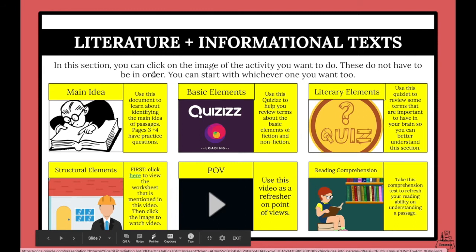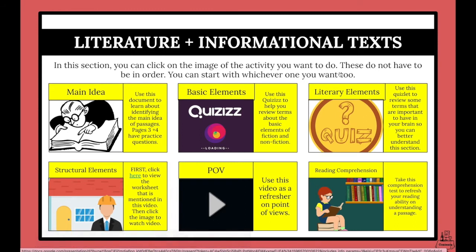In this section, you can click on the image of the activity that you want to do. These do not have to be in order, and you can start on whichever one you want to. This one is about main idea. You would click here. It will take you directly to the link. Use this document to learn about identifying the main idea of passages. Pages 3 and 4 have practice questions on them. Basic elements: use this quizzes to help you review terms about basic elements of fiction and nonfiction. Again, it is a quizzes, so you have to know how to operate that.